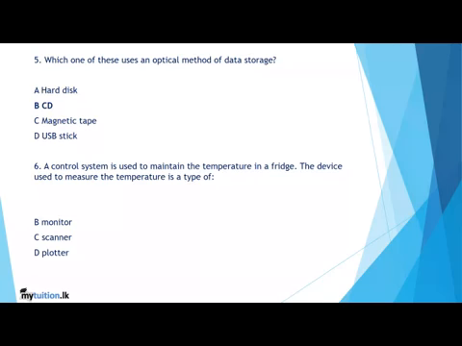Sixth question, a control system is used to maintain the temperature in a fridge. The device used to measure the temperature is a type of sensor, which is the correct answer, because to maintain the temperature in a fridge, the sensors can detect the temperature. So monitor, you know it is the display. Scanner, it scans the images. Plotter is a kind of printer.